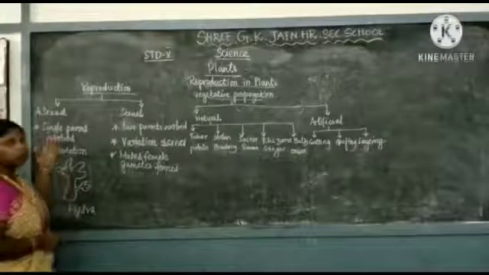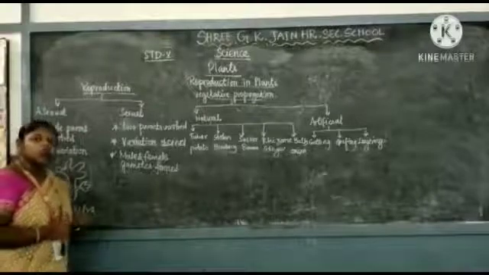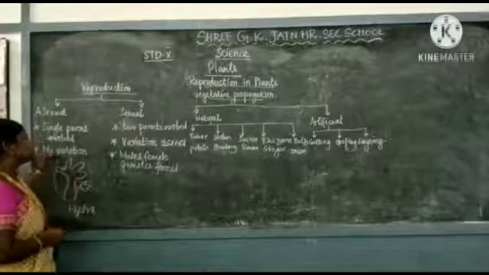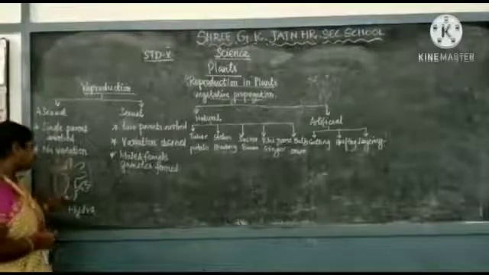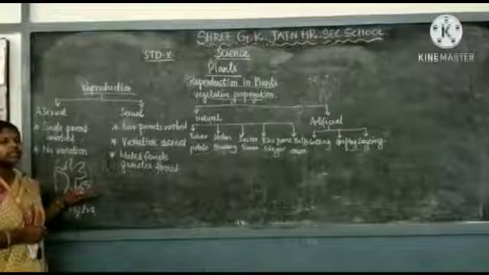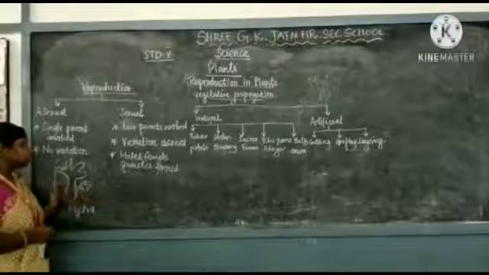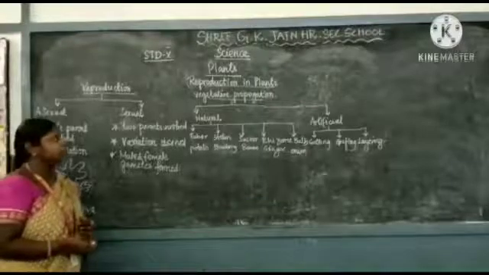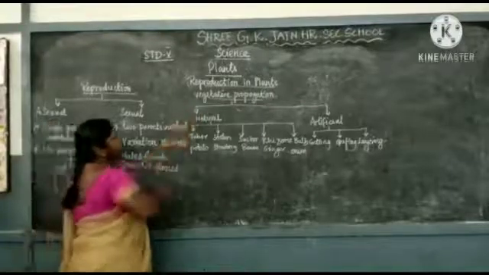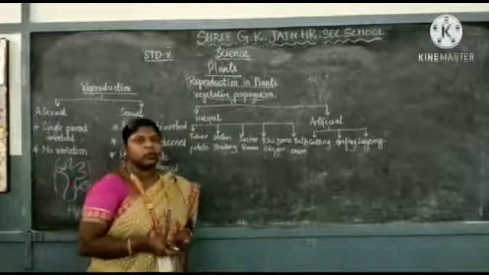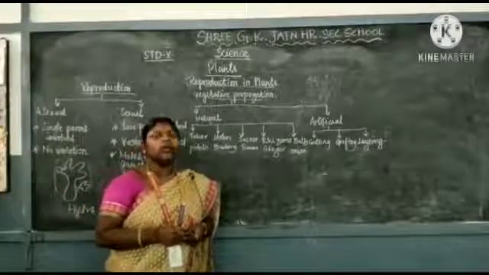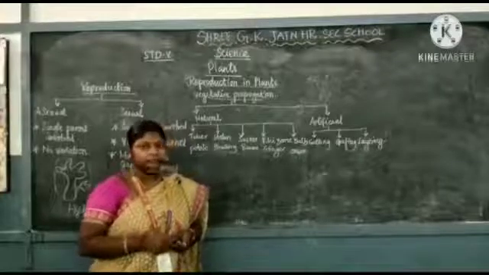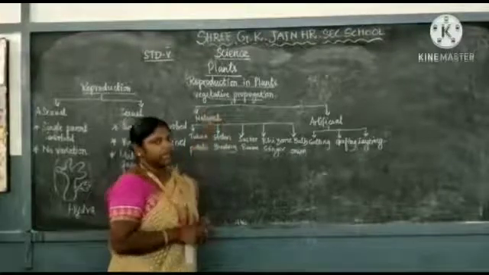The parts which are involved in this reproduction are root, stem, leaves and buds. Okay, so there is no variation, there is no difference between the mother species as well as the new plant. That means we cannot see the differences, all look the same. Vegetative propagation, let me explain to you. Asexual reproduction carried out by the vegetative parts of the plant is known as vegetative propagation.